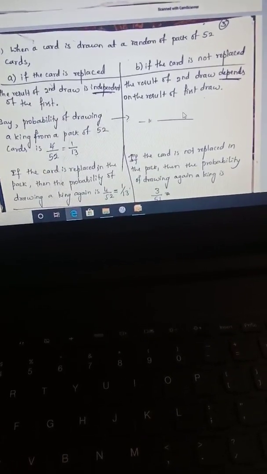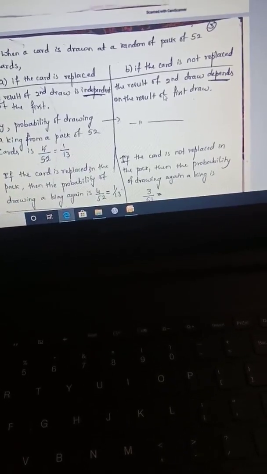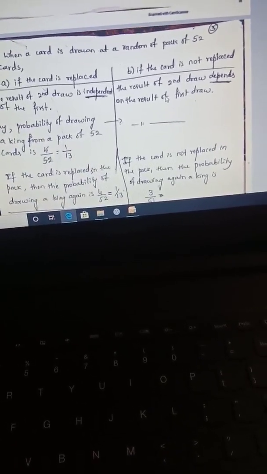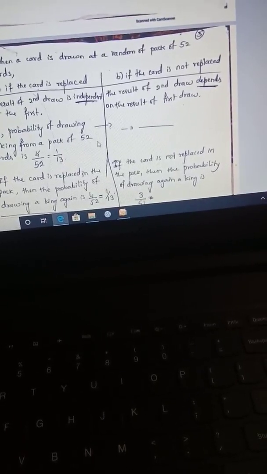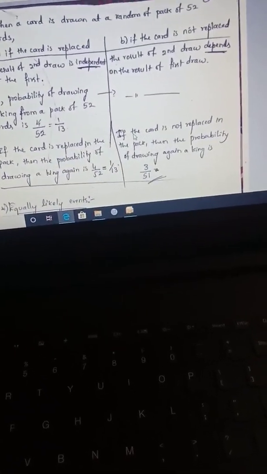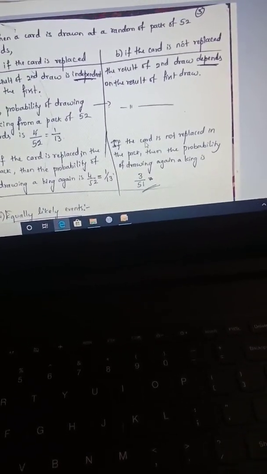In the dependent event, suppose the card is not replaced. For the first draw there will be 4 kings out of 52 cards, so the probability will be 4 by 52. But if the card is not replaced and you now draw the second card, you have already drawn the first card, so there will be only 3 kings and the number of cards is only 51.